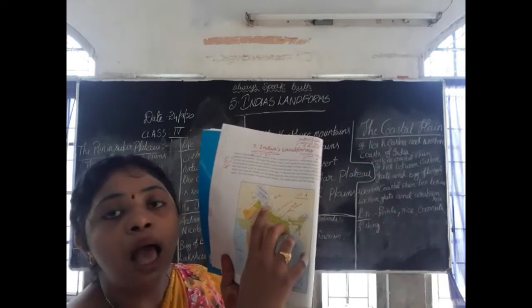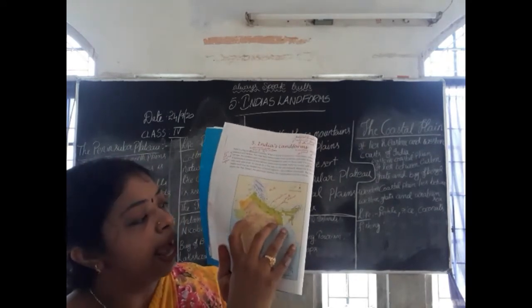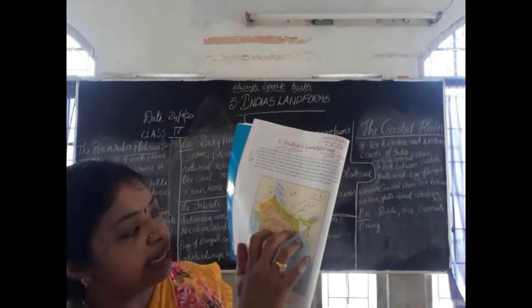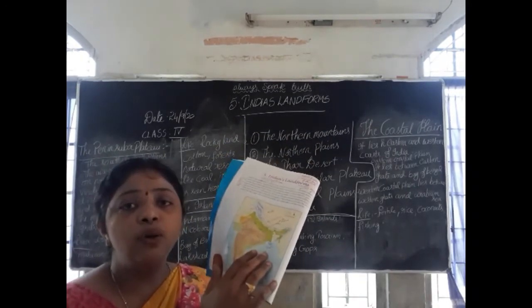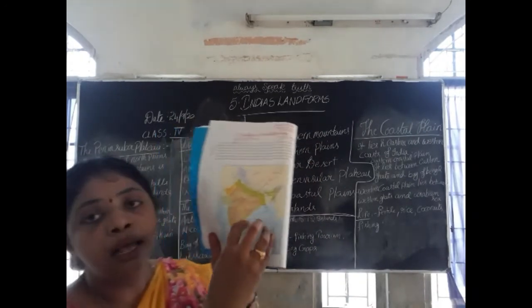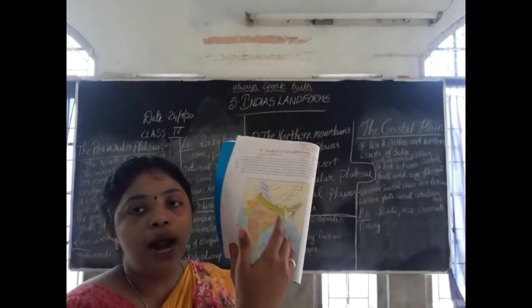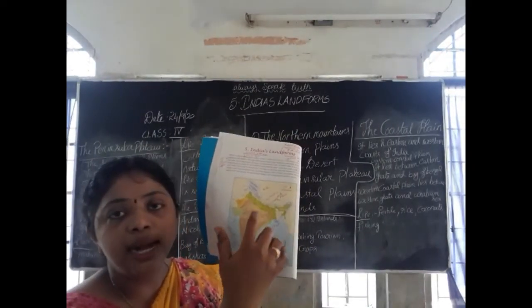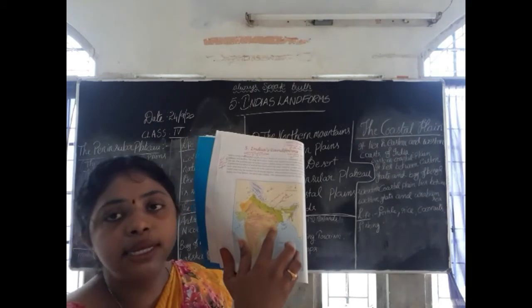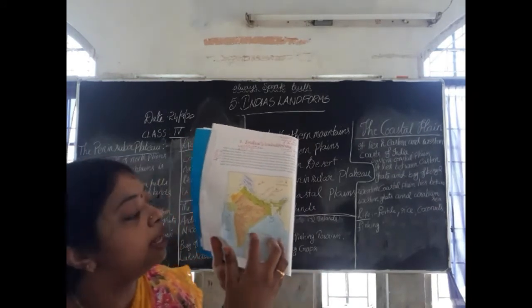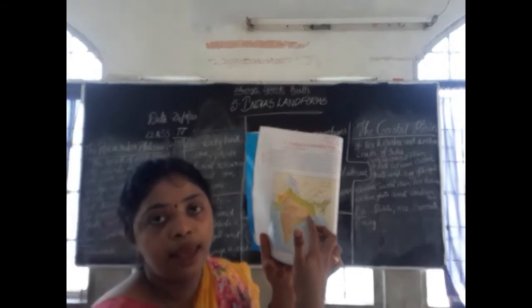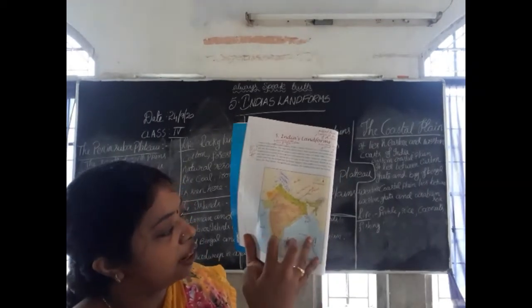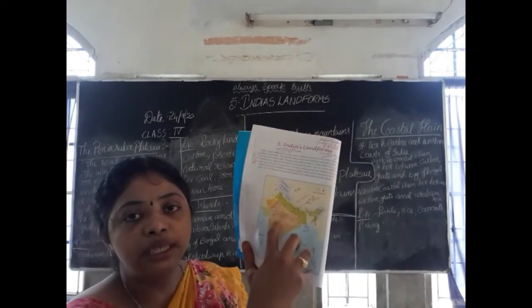Up there are the Aravali mountains and some hills, the Vindhya hills and Satpura hills. They divide the total peninsular plateau into two parts. The upper part is called Central Highlands and the downward region is called the Deccan Plateau. On the east side Eastern Ghats are there and on the west side Western Ghats are there.